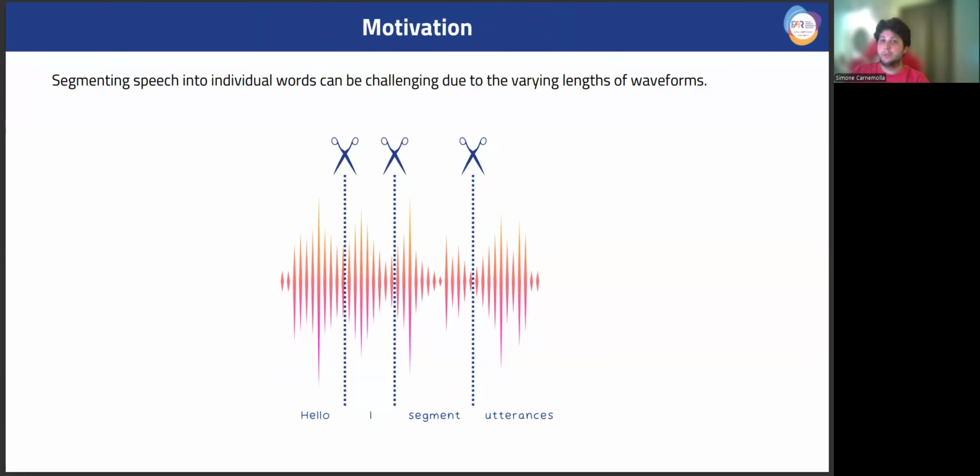Segmenting speech into individual words is challenging due to the variable length of the waveforms. In this study, we introduce a model-agnostic supervised framework to break down speech into word-level segments. Our approach combines frame classification with label augmentation and a frame selection strategy to achieve more accurate segmentation.